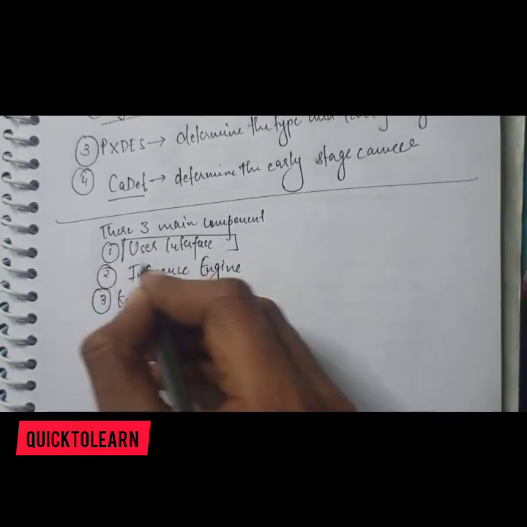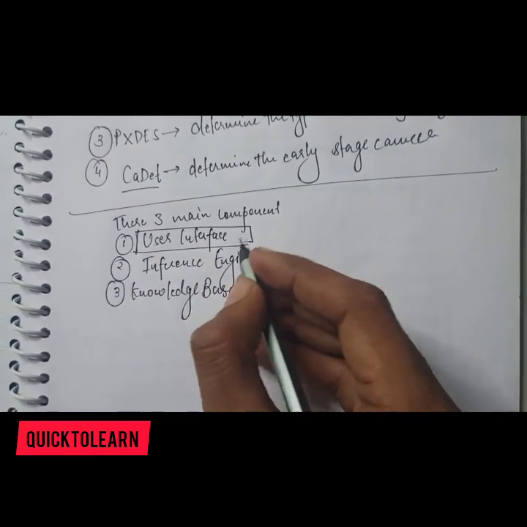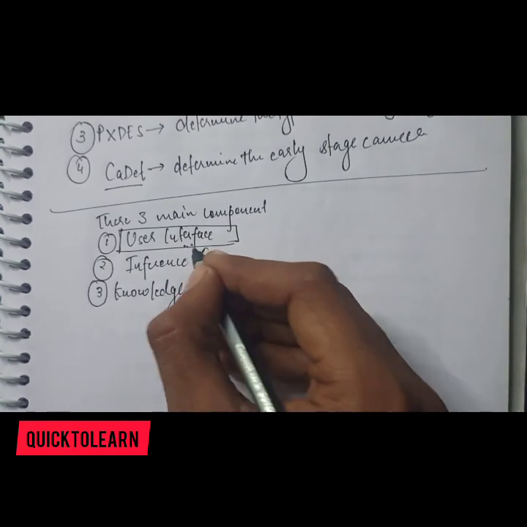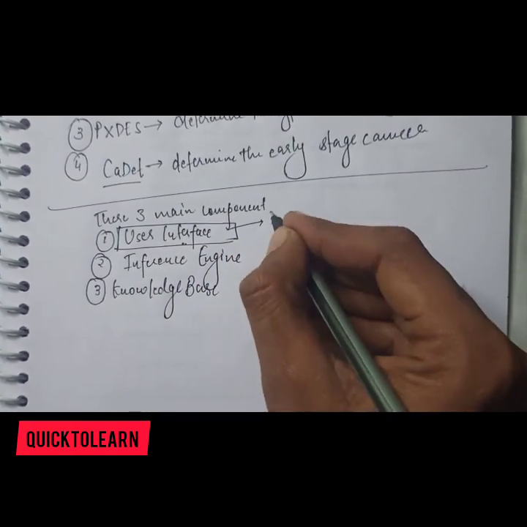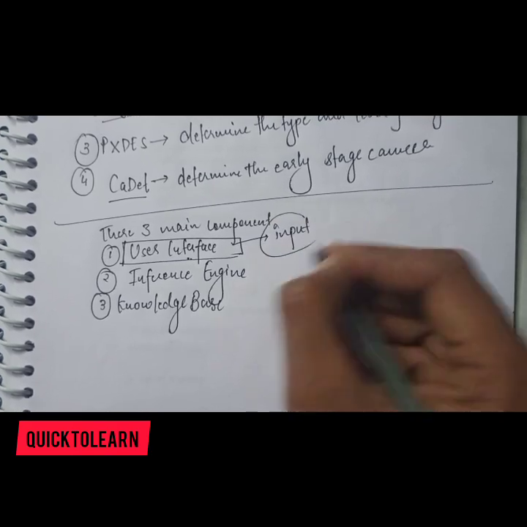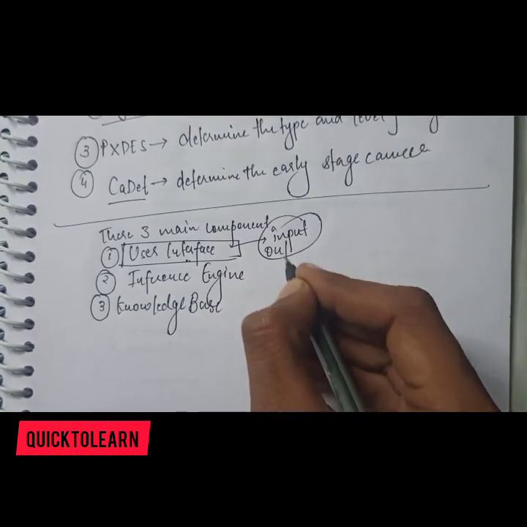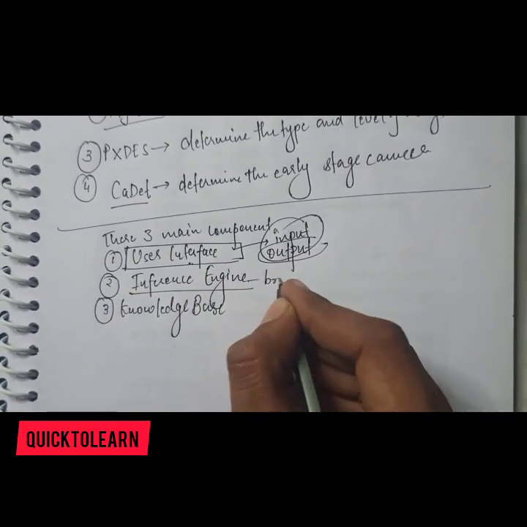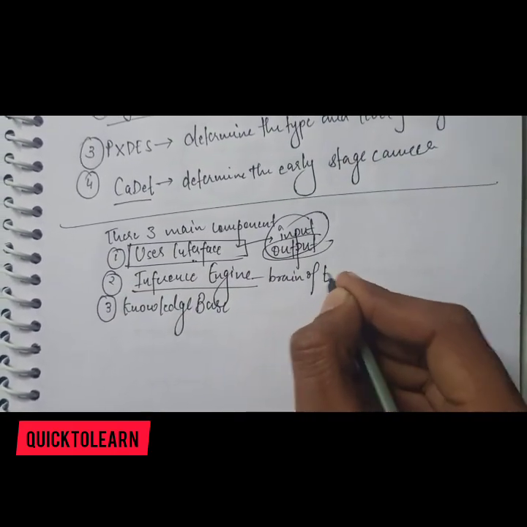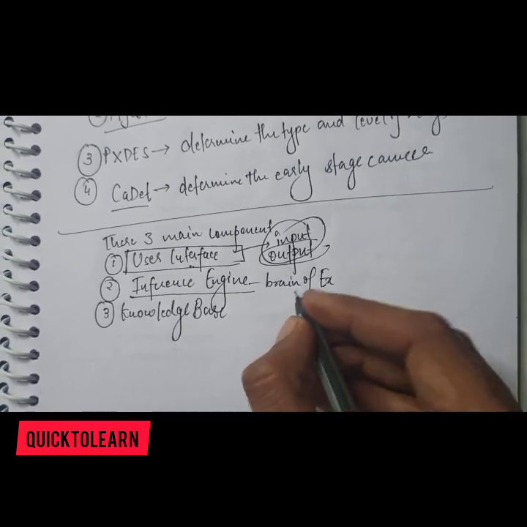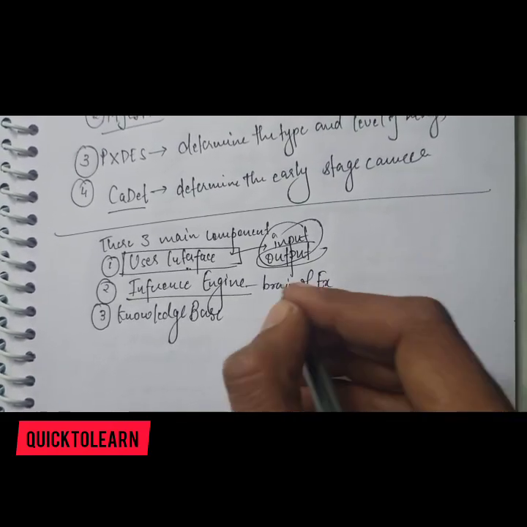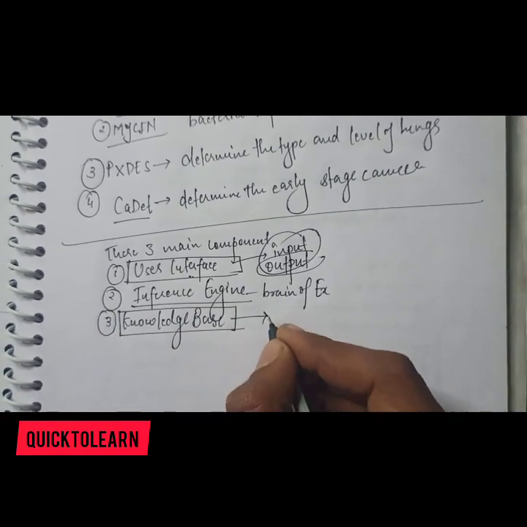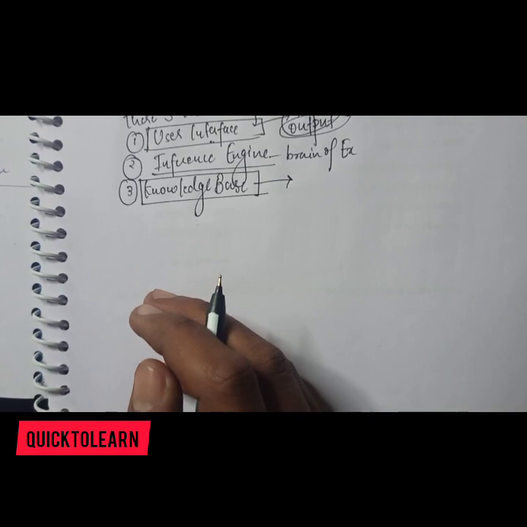The user interface is the interface provided for the user to interact with the machine or the expert system, where the user can input their queries and get output from the same user interface. The inference engine is the brain of the expert system. It extracts knowledge from the knowledge base and provides that knowledge to the user interface. And the knowledge base is the storage area where a huge amount of information can be stored.